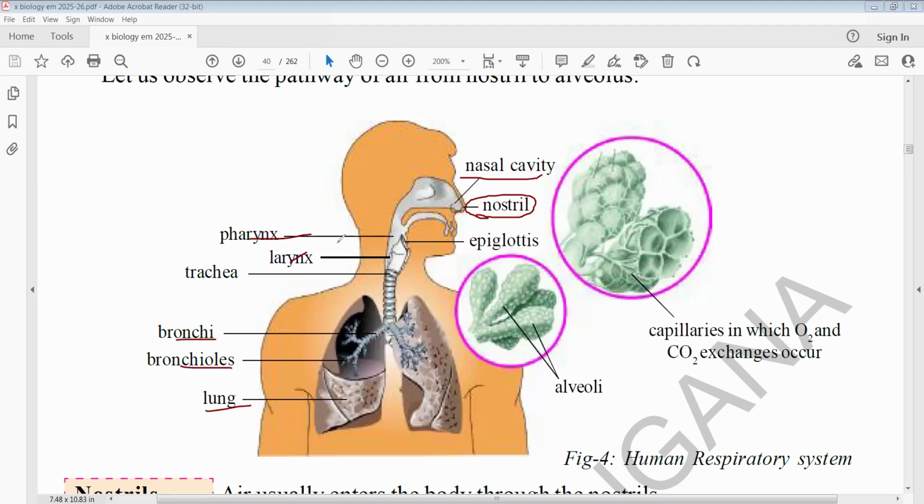These are the respiratory system parts. The respiratory tract consists of these parts. The lungs are made up of alveoli. Alveoli are the main functional and structural units where gases are exchanged: carbon dioxide leaves and oxygen enters.